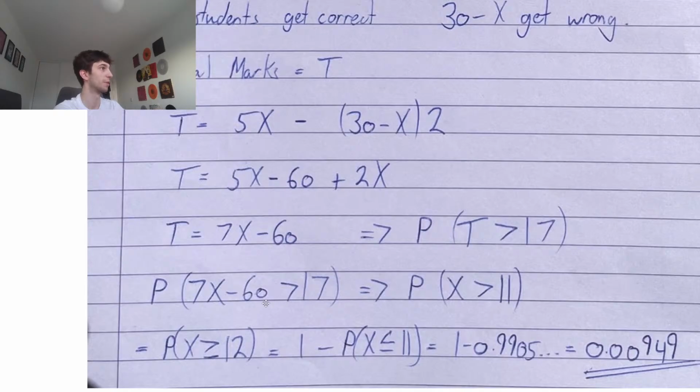Divide by 7. So it's going to be 77 over 7. So this is the probability that x is larger than 11. Here we're just using our binomial CD. This is the same as writing to be larger than 11. It's the same as being larger than or equal to 12.